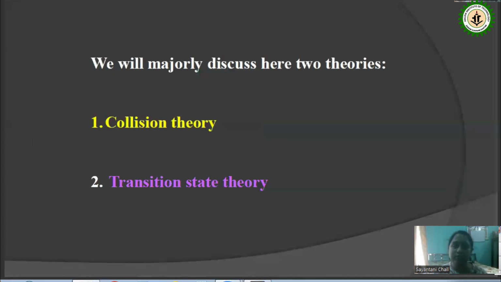So in today's discussion, we will majorly cover two topics. One is the collision theory and another is the transition state theory. These two theories are among the earlier theories which were proposed by different scientists to explain what is the driving force behind the reaction going on.